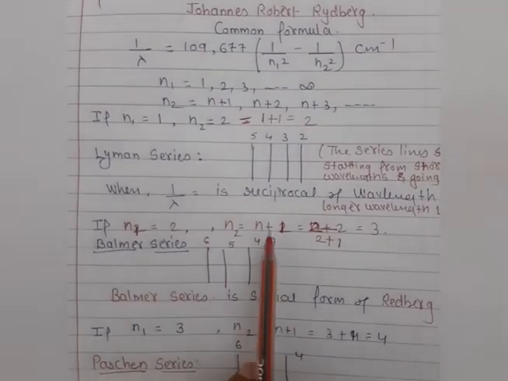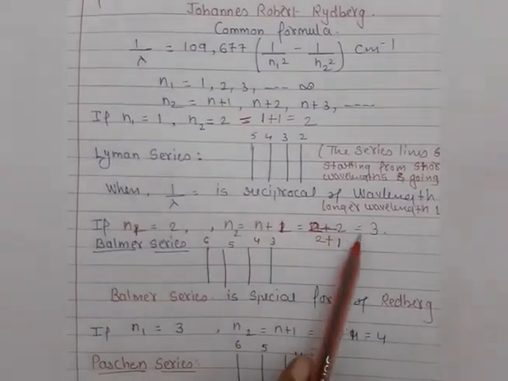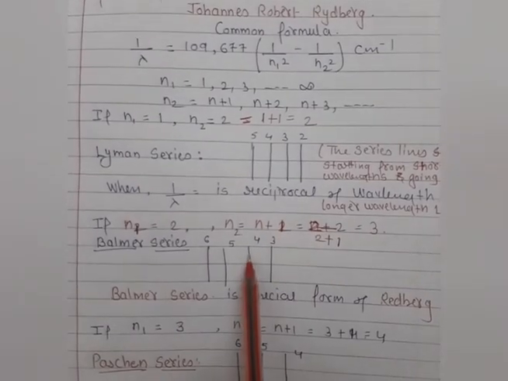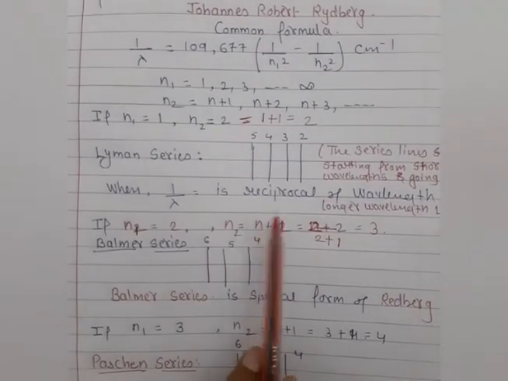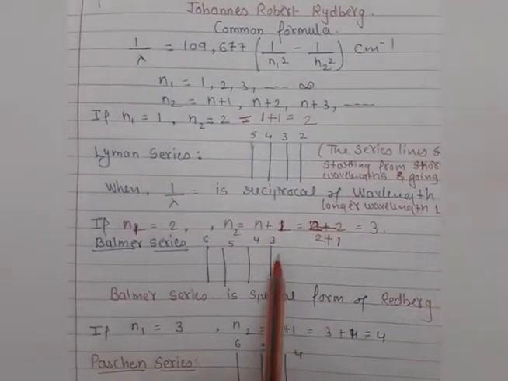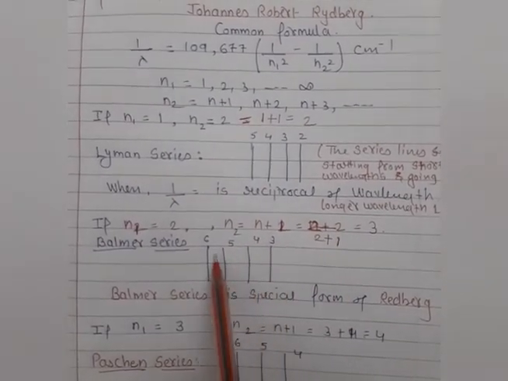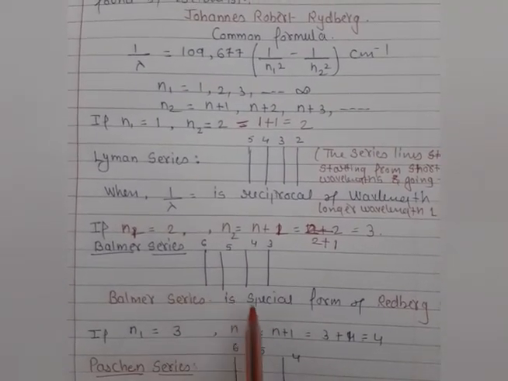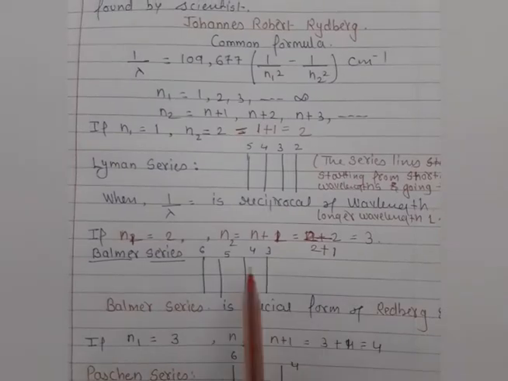Okay, because when we substitute this value in the next term, 3 plus 1 is 4. Then after we get 4 as output, then 4 plus 1 is 5. So in this way we get the different spectrum in the Balmer series. And the Balmer series is nothing but a special form of Rydberg, because this is the extension.